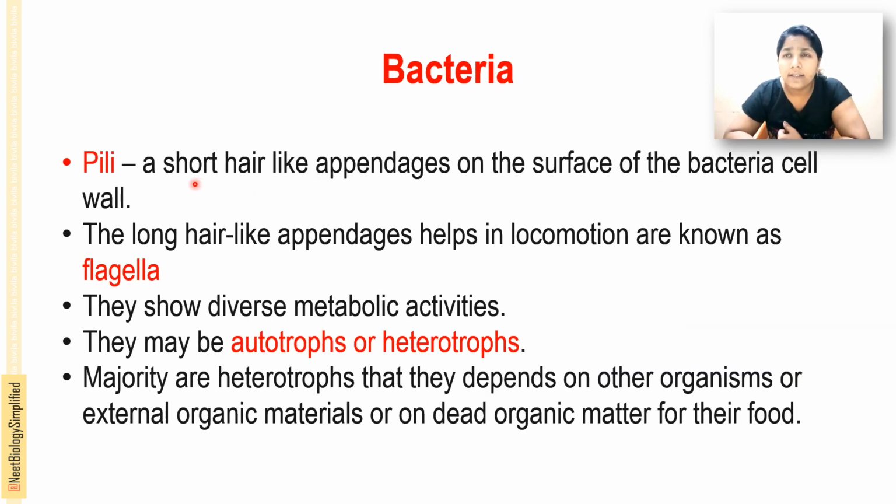There are some other appendages also present in bacteria. The first one is the cell wall. In some cases there is a capsule present that helps in protection. The next is pili, or pilus, however you want to pronounce it. Pili are short, small, thin hair-like appendages that cover the whole surface of the body, and they are numerous. A pilus is a short hair-like appendage on the surface of the bacterial cells.